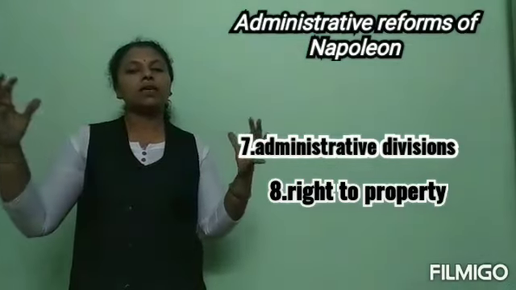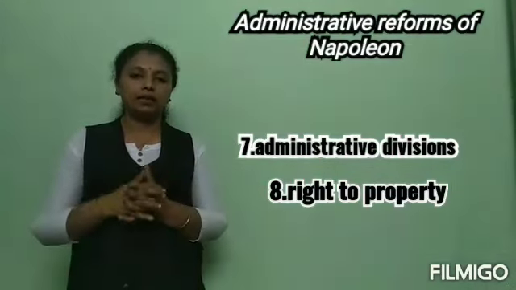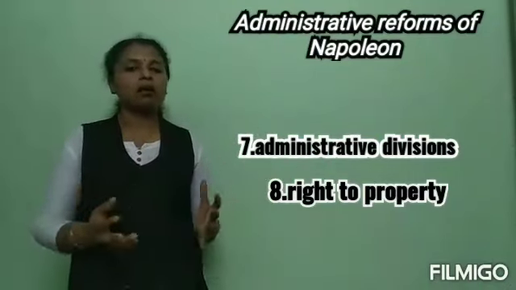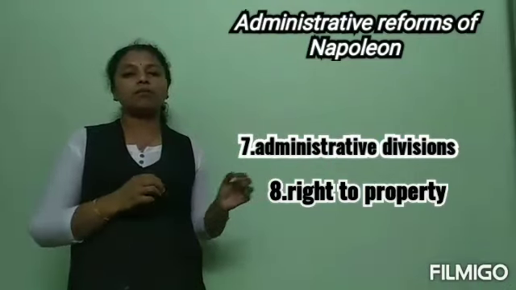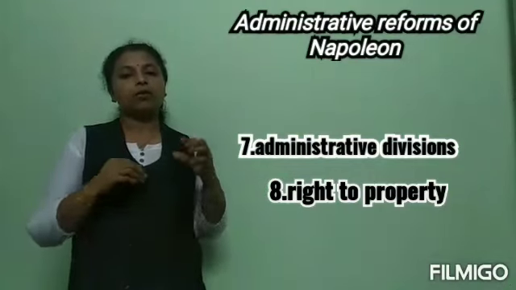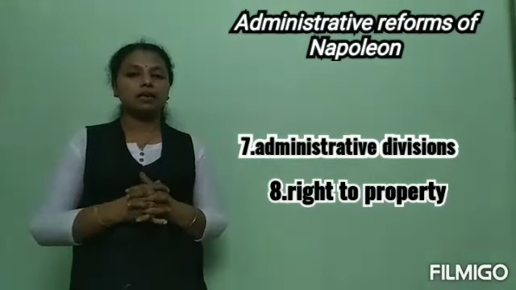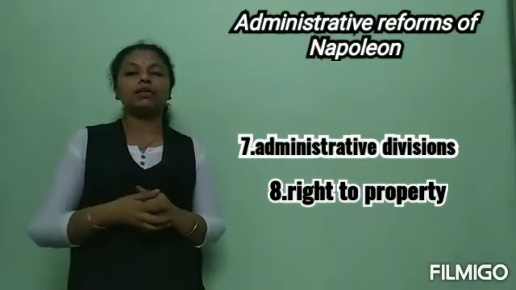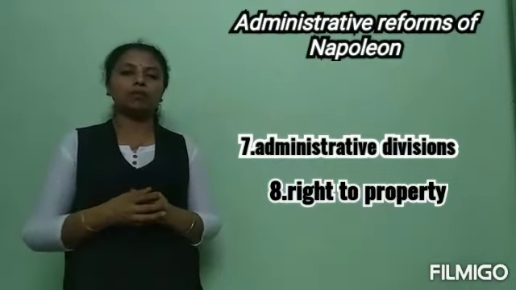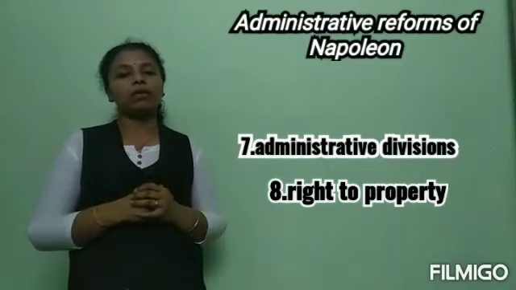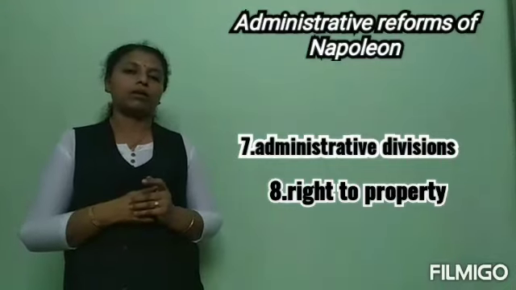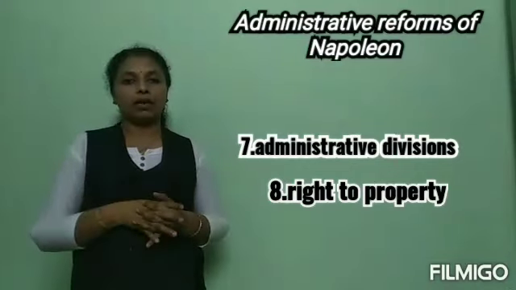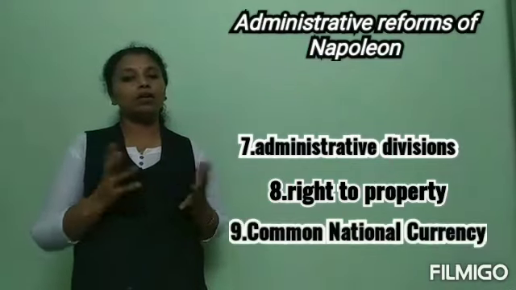So wherever he had annexed the territories, people considered him or his army as the harbingers of liberty. When he had annexed these territories, everywhere he introduced administrative reforms, the Civil Code of 1804. And he had also made a uniform currency in France or in Europe.